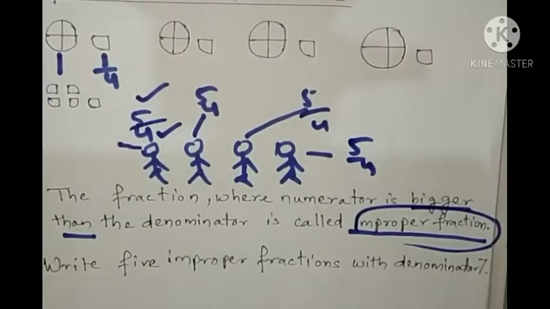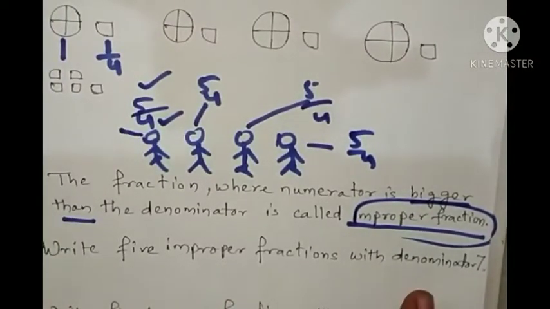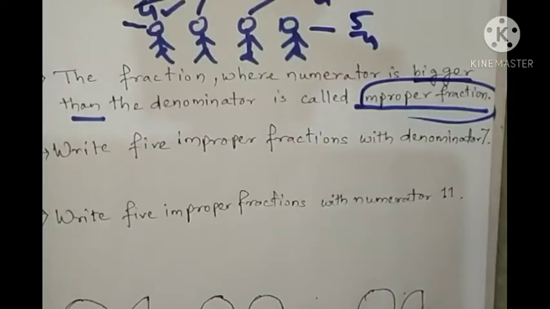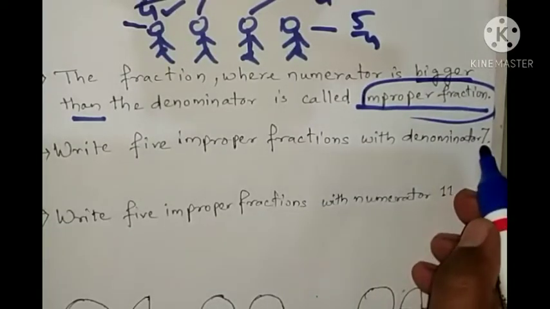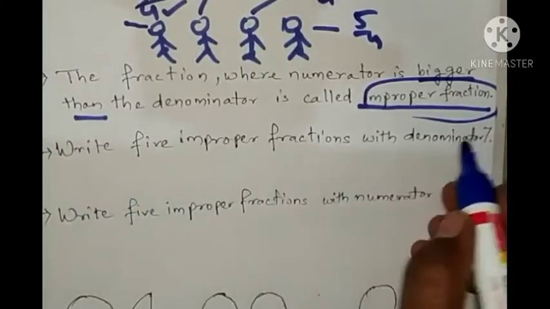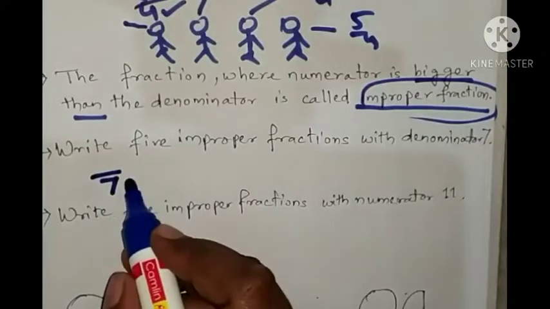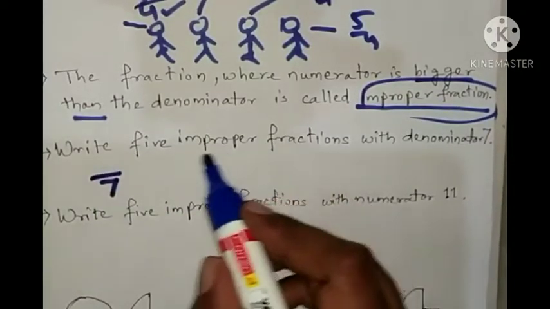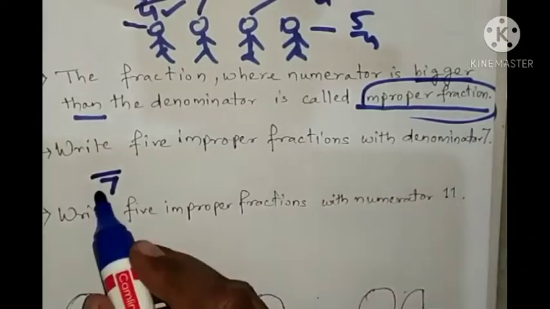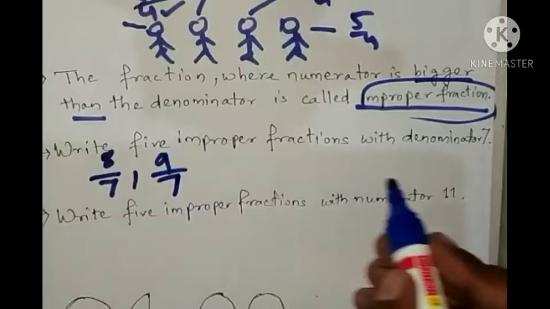So you can write here, given: write 5 improper fractions with denominator 7. Okay. So with denominator 7, I will write 1 improper fraction. So I am writing 7 below as the denominator. The numerator must be, in an improper fraction, greater than the denominator. It means I can write 8/7, 9/7, like this I will write.